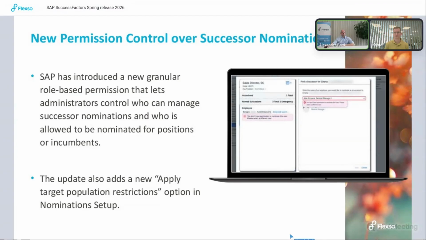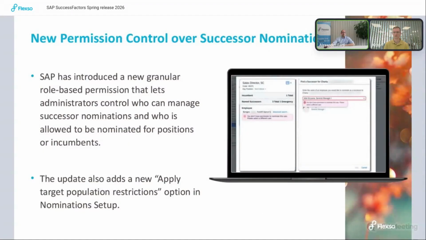There's a new permission control over successor nominations, which is like closing a gap from my perspective. There's now a new granular role-based permission that lets administrators control who can view and edit the successor nomination. Until now, the problem was if you wanted to see successor nominations in the succession org chart, you needed to have the succession planning permission. And if you had that one, you could also nominate.